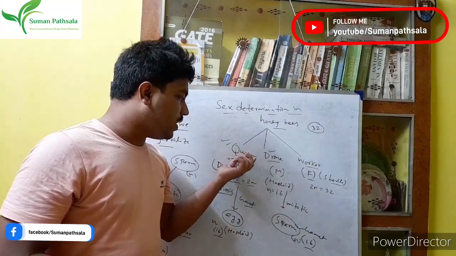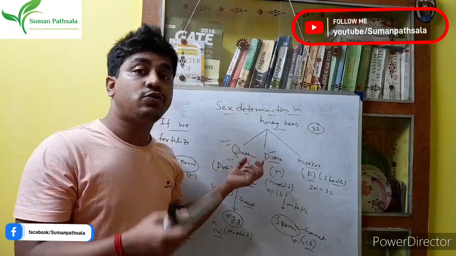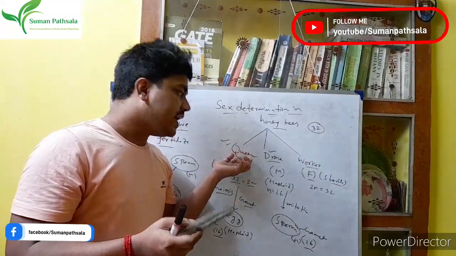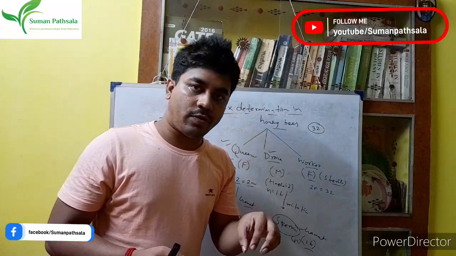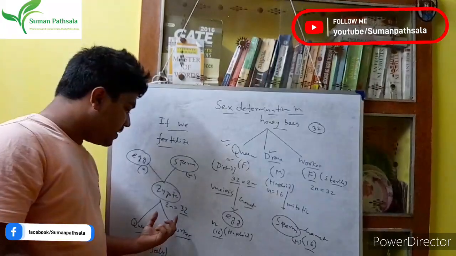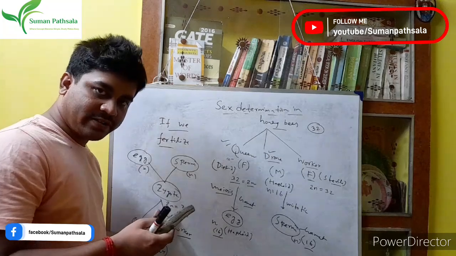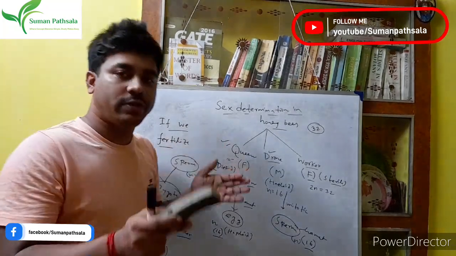When the old queen is unable to produce eggs or somehow dies, then the new queen is formed among the new larva. Okay, this is the actual phenomenon.